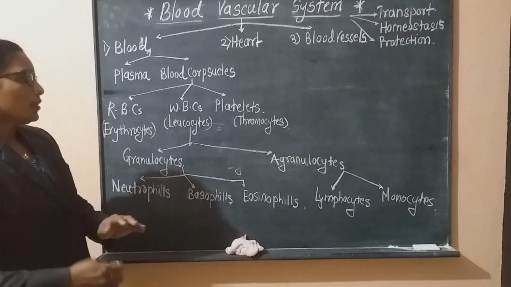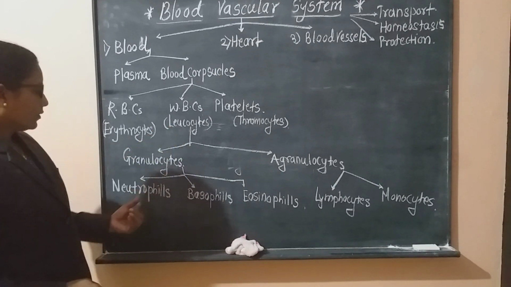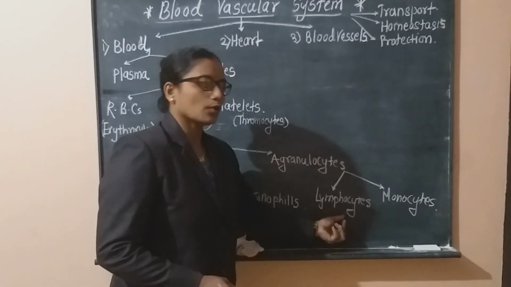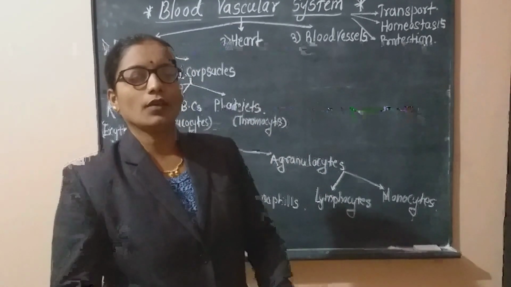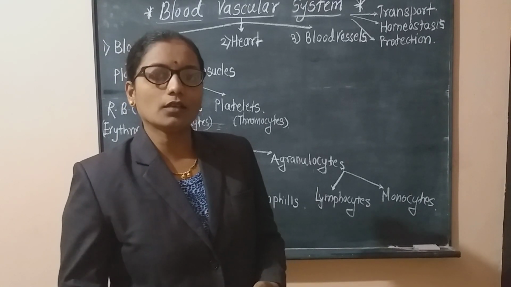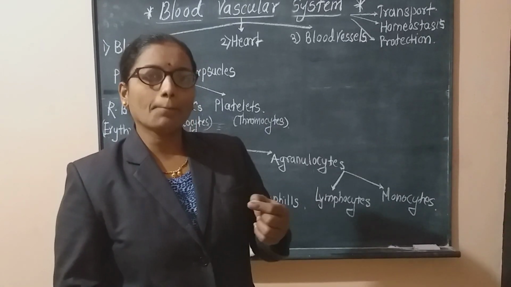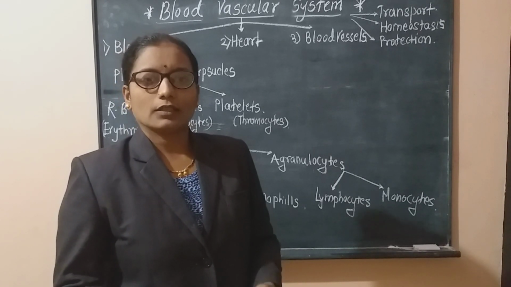Now when we study the types of WBCs, these are the five different types of blood cells, and we are always confused when we write those cells, either granulocytes or agranulocytes. There is a simple trick by which we can clearly denote the granulocytes.